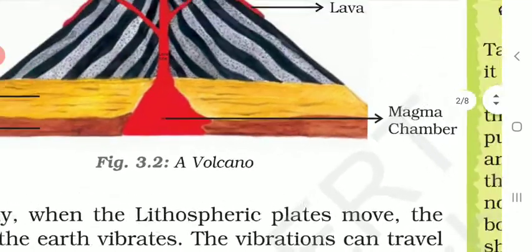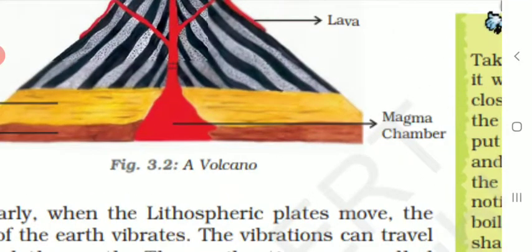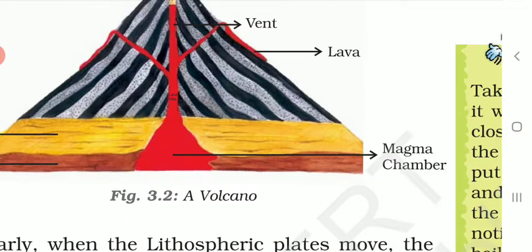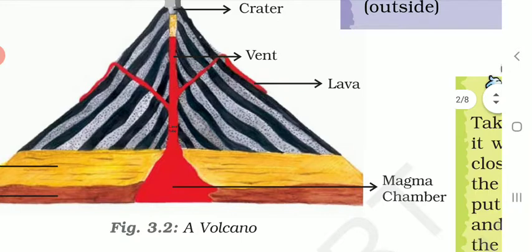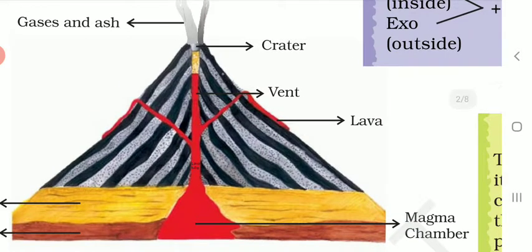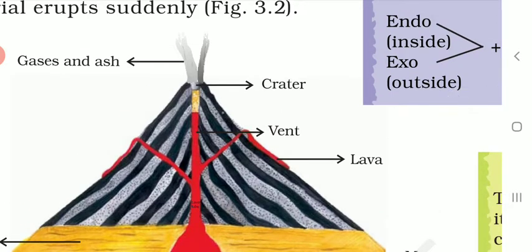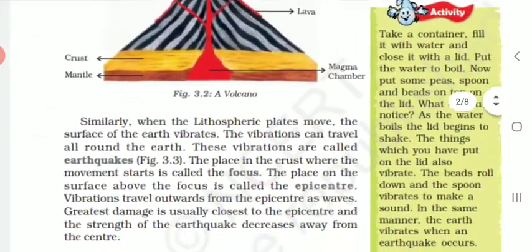Due to the inside forces of the earth, the magma or lava is forced outside from this chamber, and then it comes out of the volcanic opening, which is called the vent, and the volcanic eruption takes place.